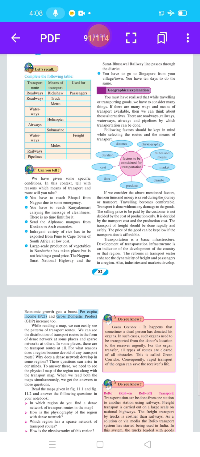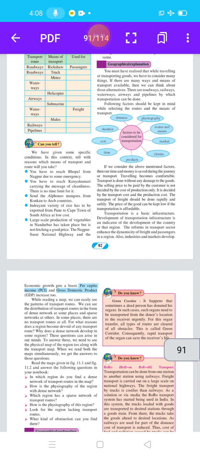Next is, large scale production of vegetables in Nandurbar has taken place but is not fetching a good price. The Nagpur-Surat National Highway and the Surat-Bhusawal railway lines pass through the district. The answer is, in the given situation, we will choose roadways and railways as a route, and truck and goods train respectively as means of transport.